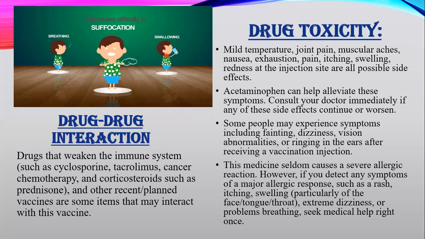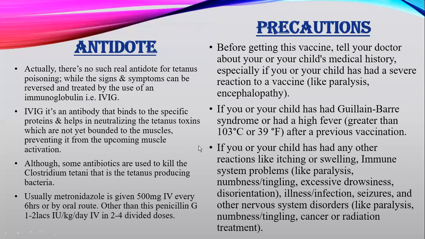Then if the person is facing these symptoms, what should be the antidote for it? In the next slide, antidote. Coming towards the antidote, there is no such antidote for tetanus poisoning, while the signs and symptoms can be reversed by treating with an immunoglobulin, that is IVIG, intravenous immunoglobulin. It is an antibody that binds to the specific protein, especially albumin, and helps in neutralizing the tetanus toxins, which then do not bind with the muscles, preventing future muscle activation.